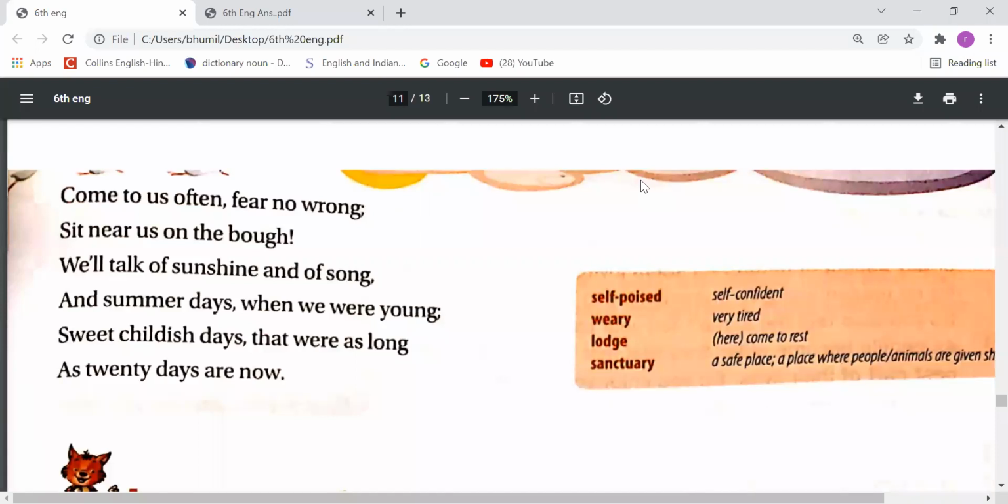So this was the very beautiful poem. Now some difficult words are written there. Let's understand them first. First word is self-possessed, means self-confident.